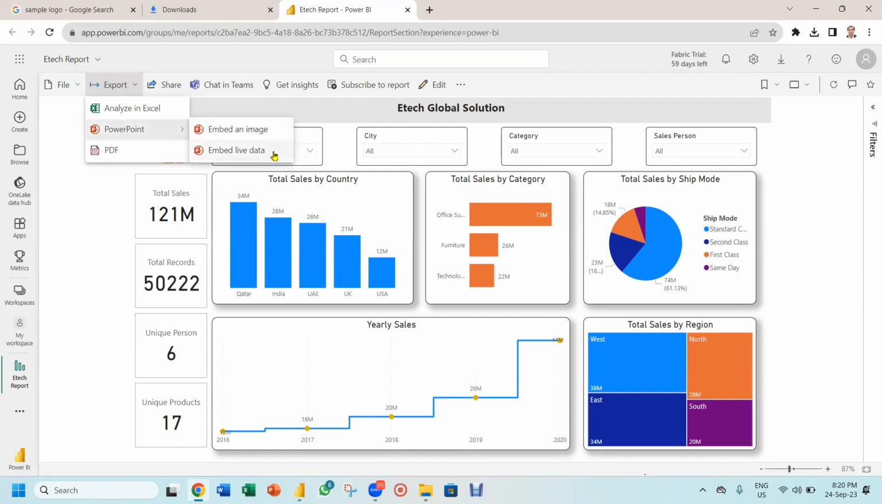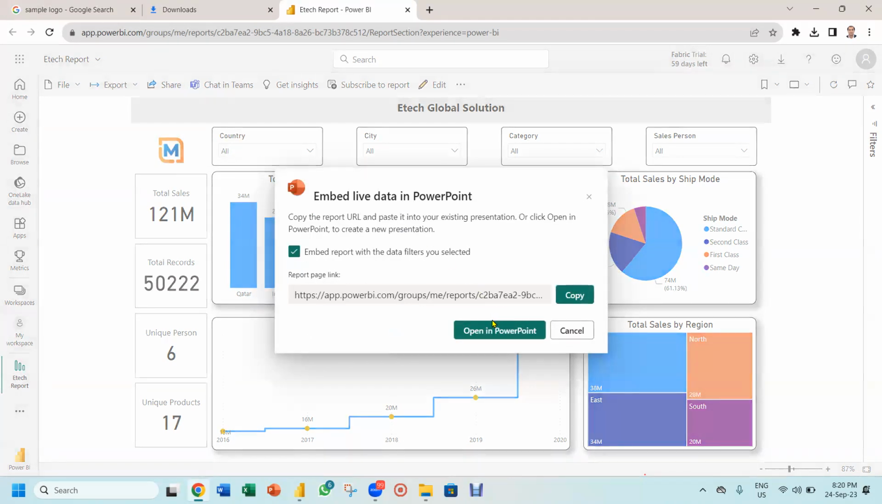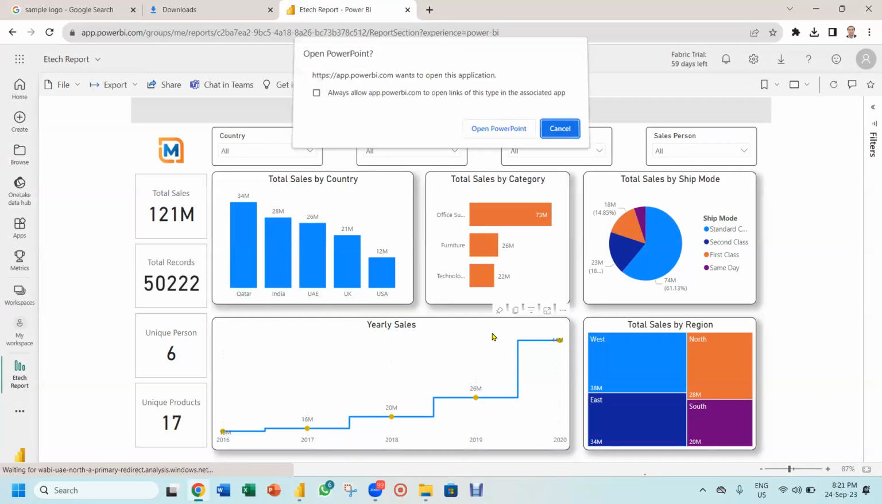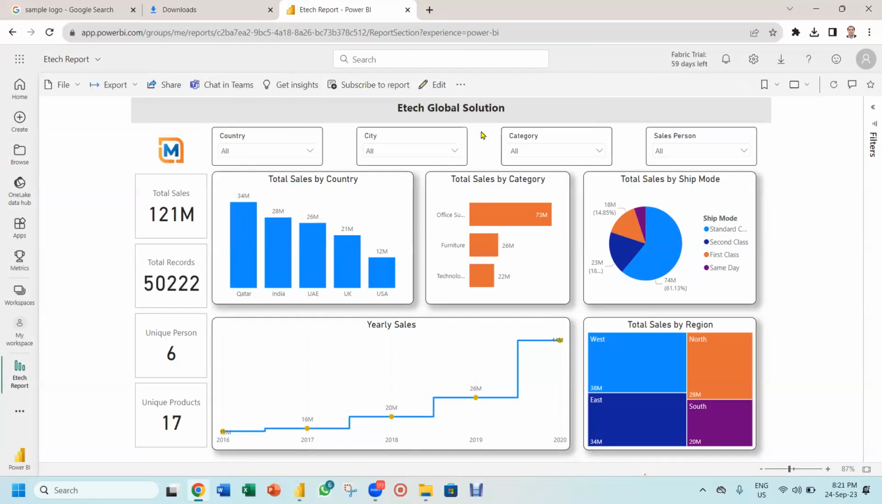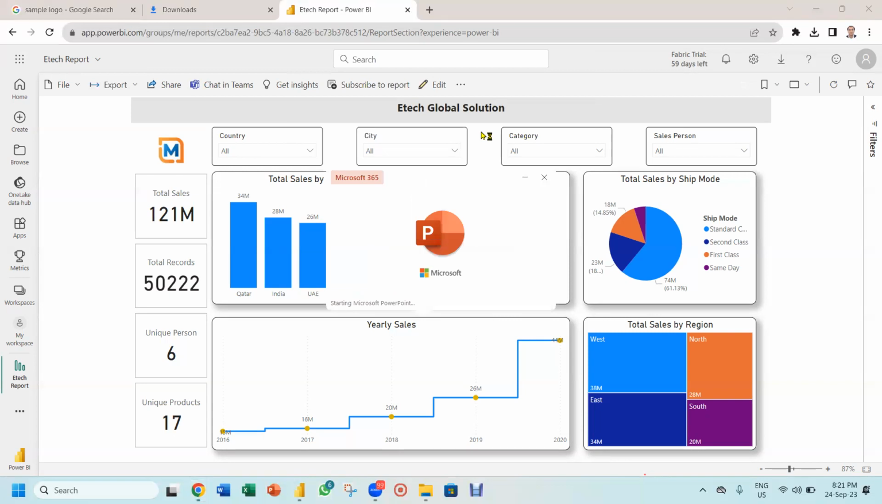Yes, you can embed this report live into the PowerPoint. Want to see that? I will show you that. I will click on embed live data. Now you see what is going to happen. I click on open PowerPoint and now my PowerPoint will open. And in that PowerPoint, this dashboard will be embedded and it will be interactive.